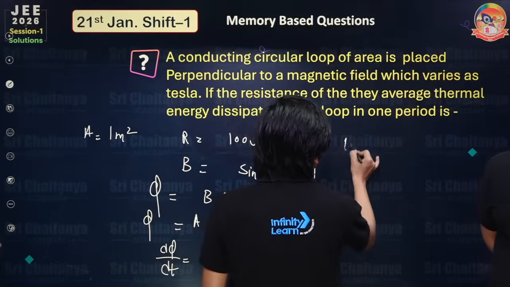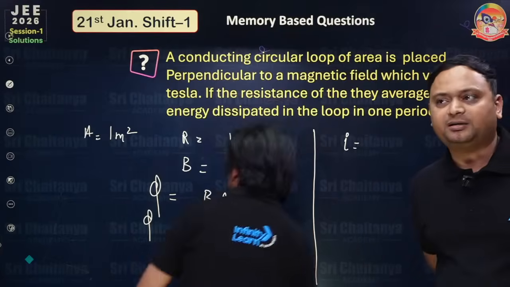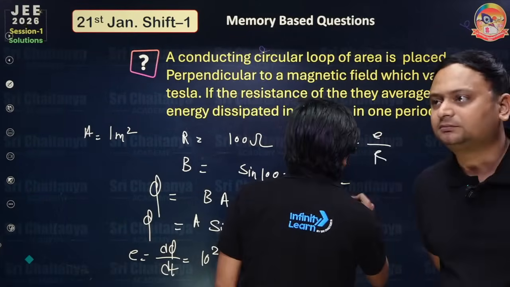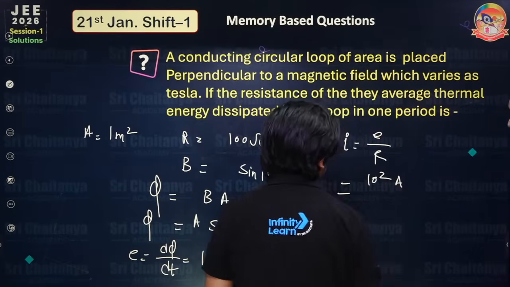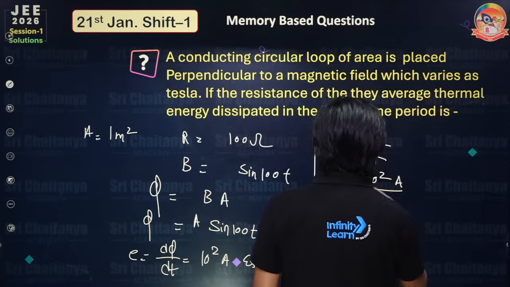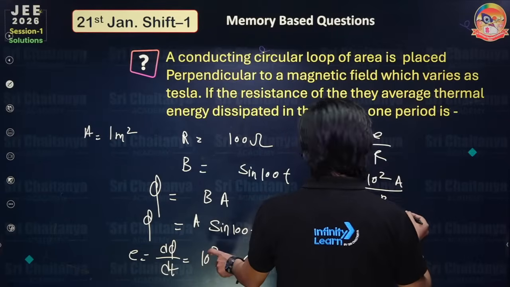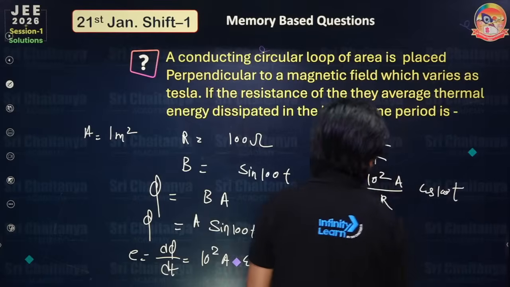Okay, now you can just write the current, and that current is equal to E by R. This is the induced EMF, E by R. So you can now write tan raised to the power 2 into A divided by R, into cos of 100t. Okay, that is the resistance.